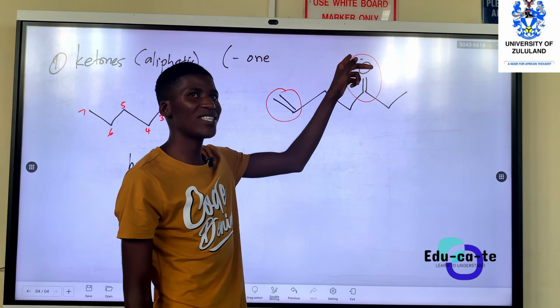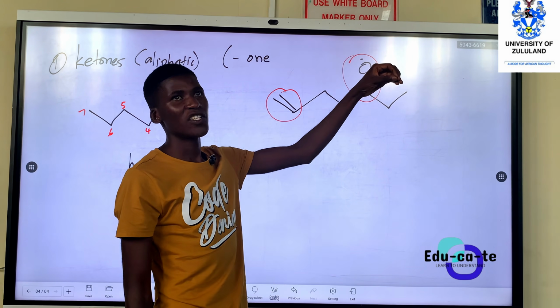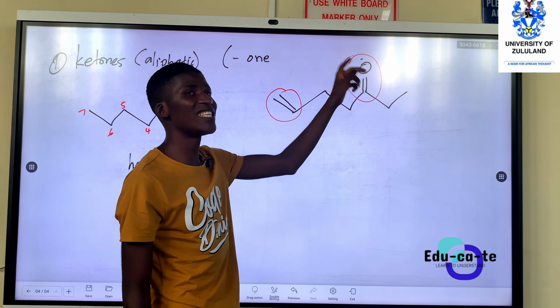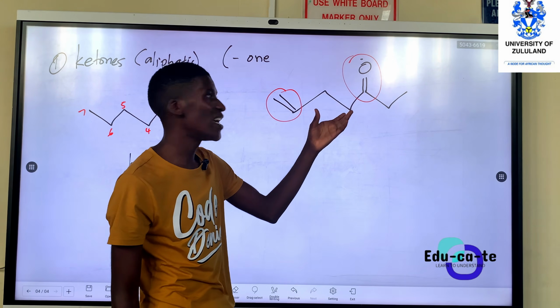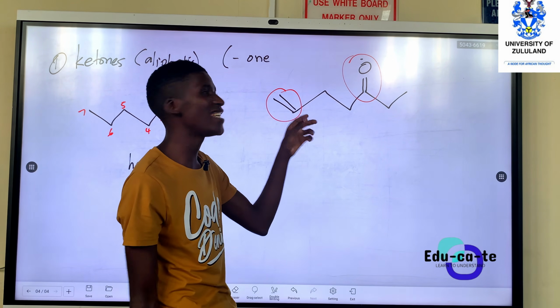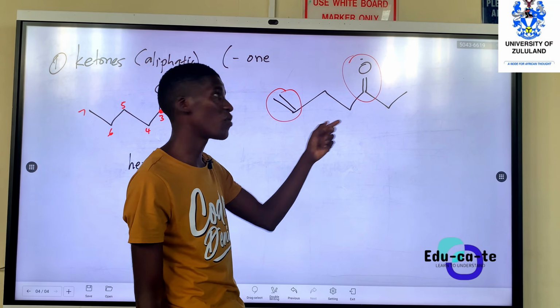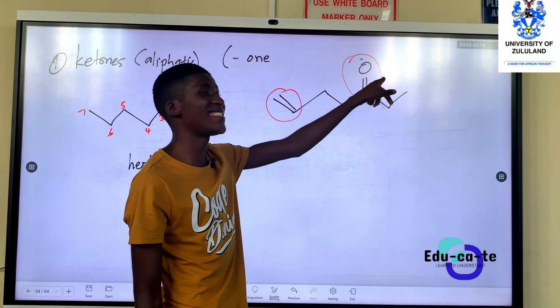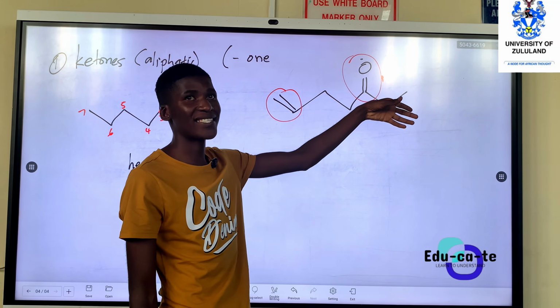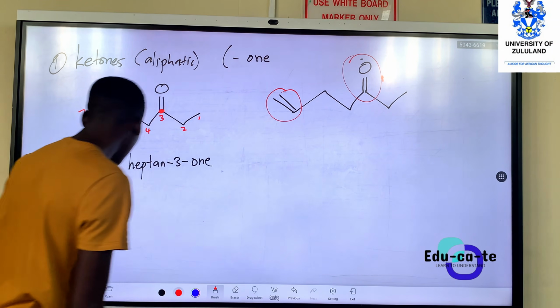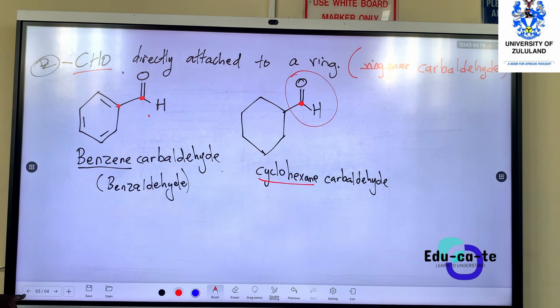Always the one with oxygen comes first. So if the functional group has oxygen, it is the determiner of the type of compound. So even though there is a double bond, we'll say that this is a ketone, because this functional group is the one that decides the type of homologous series. The same applies even if there is a halogen, like we did at first.